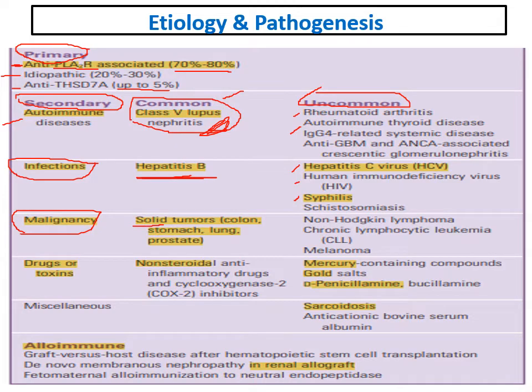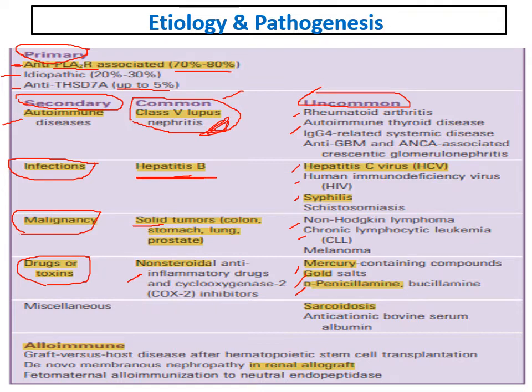We described that minimal change can be associated with Hodgkin lymphoma. But membranous is usually associated with solid tumors: colon cancer, stomach cancer, lung cancer, and prostatic carcinoma. It might be associated to a lesser degree with non-Hodgkin lymphoma, CLL, and melanoma. Drugs can cause membranous, like non-steroidals, mercury, gold, and penicillamine. But non-steroidal anti-inflammatory drugs, when they affect the kidney, usually cause minimal change more than membranous.